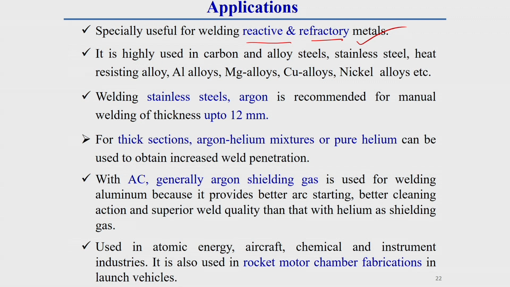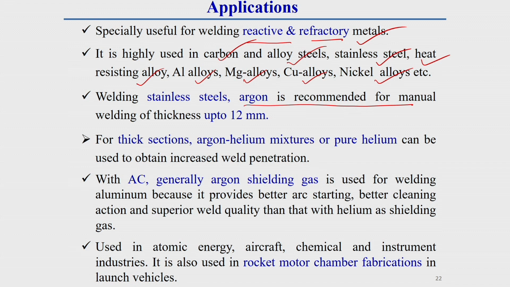It is highly used in carbon steel, alloy steel, stainless steel, heat resistant alloy, aluminum alloy, magnesium alloy, copper alloy and nickel alloy also. Welding stainless steel, here one thing you keep in mind: argon is recommended for manual welding of a thickness up to 12 mm. That means if the plate thickness is within a range of 12 mm, then argon gas is sufficient for stainless steel welding.